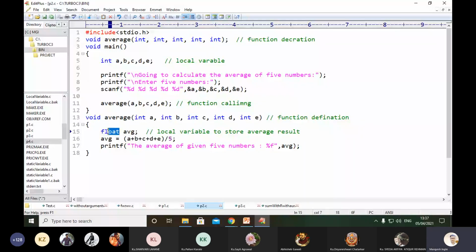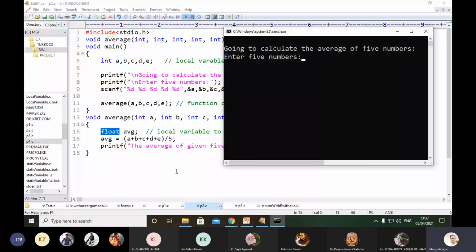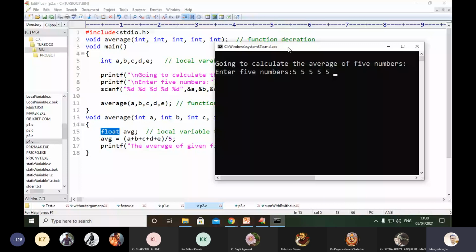Okay guys, now we are going to execute this program. Enter 5 numbers. Here we are providing 5 numbers: 5, 5, 5, 5, 5. How many numbers have we provided? 5 numbers. What type are these numbers? They are integer type, as you can see, because we have provided the parameters as integers.